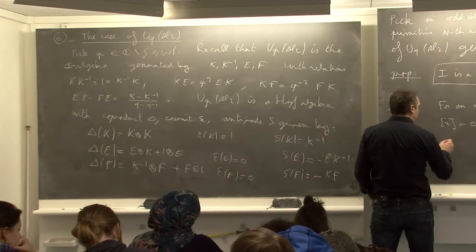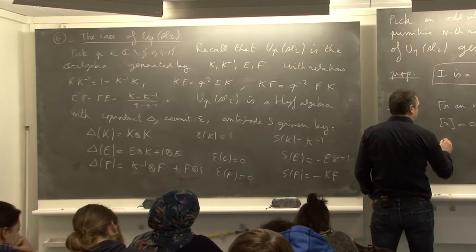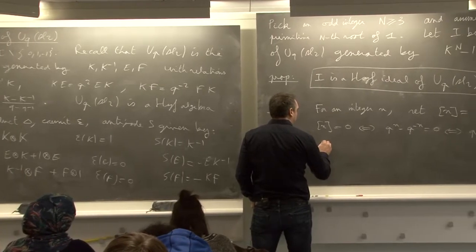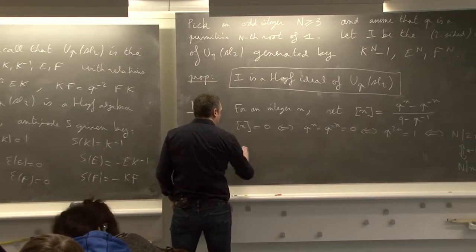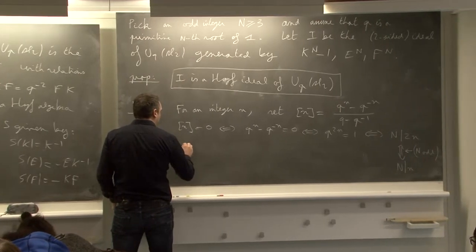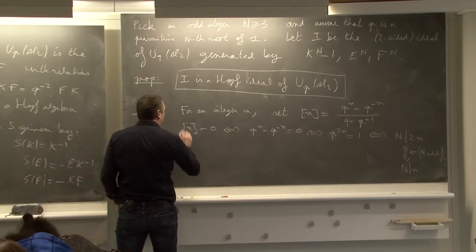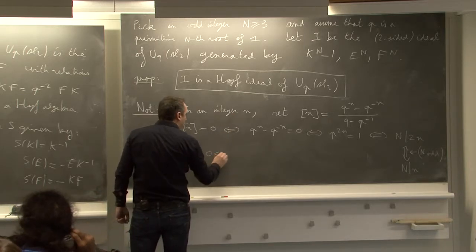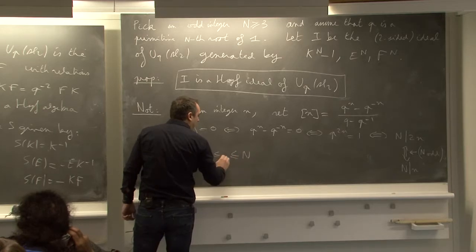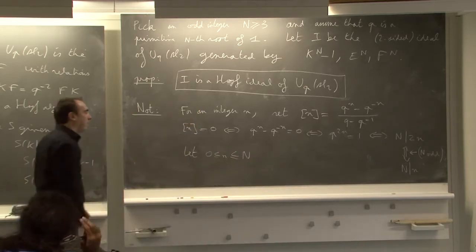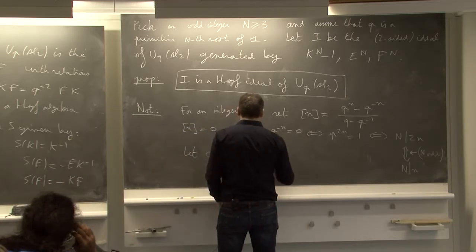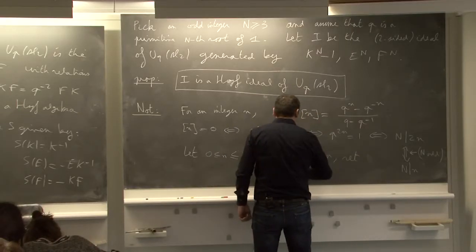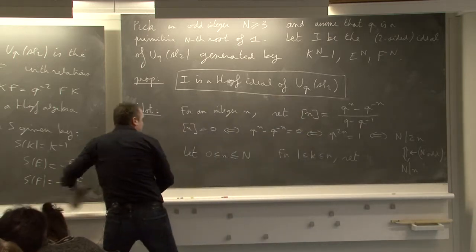And now we consider little n between 0 and capital N. We now set the factorial.